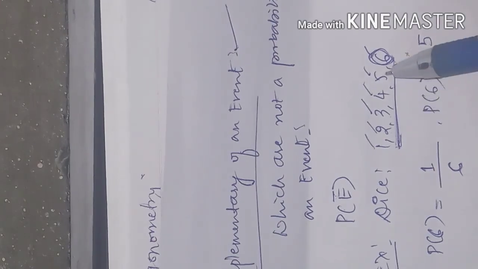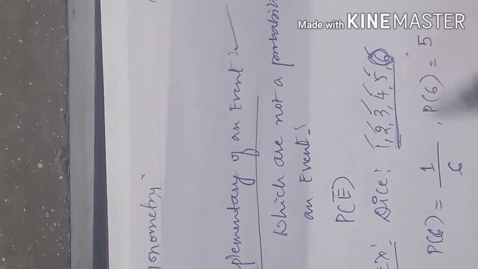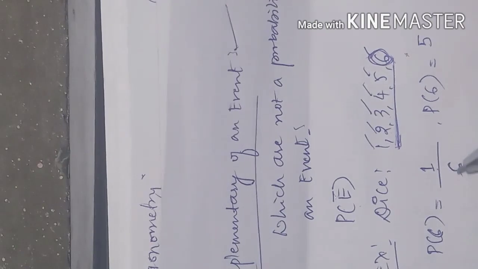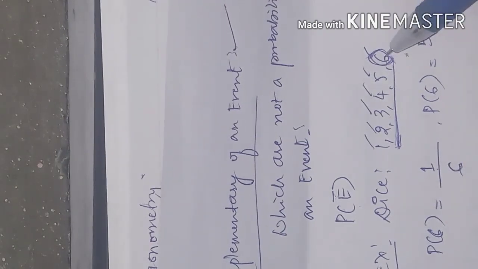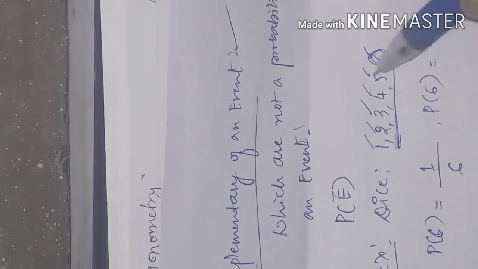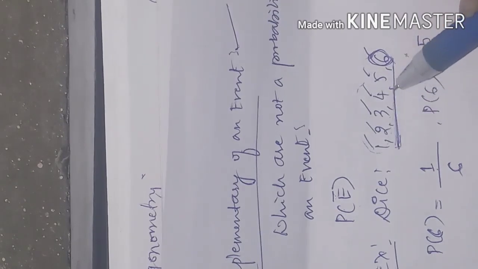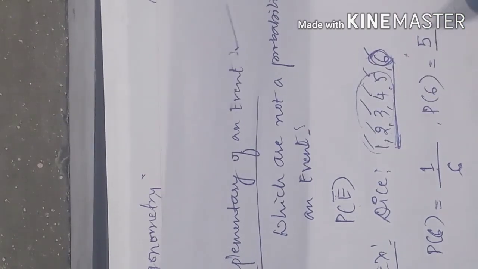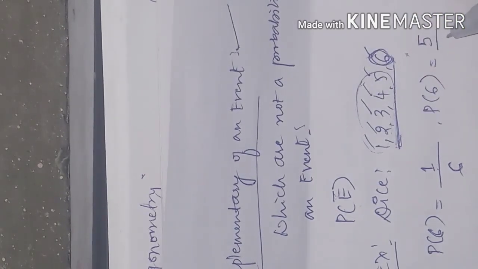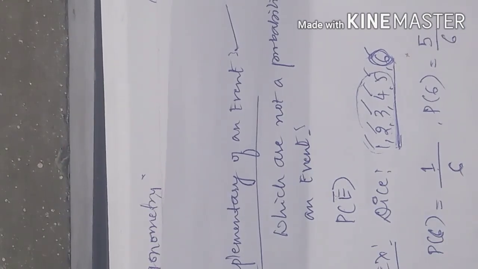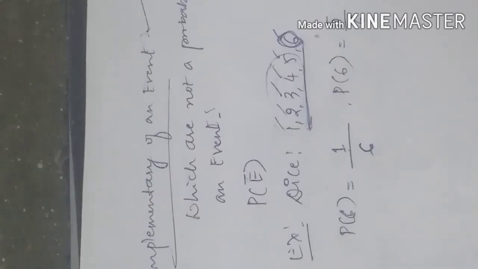Out of these 6 outcomes, one was considered as the probability of the event. Excluding this 6, we have 5 numbers, but the total number of outcomes was 6. So the complementary of 6 is 5 by 6. We call this the complementary of an event.